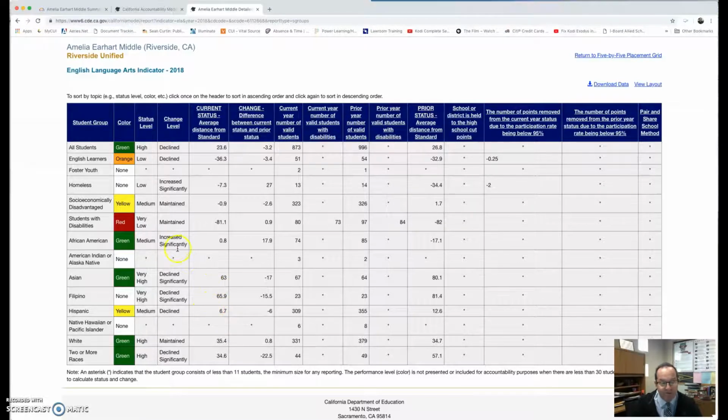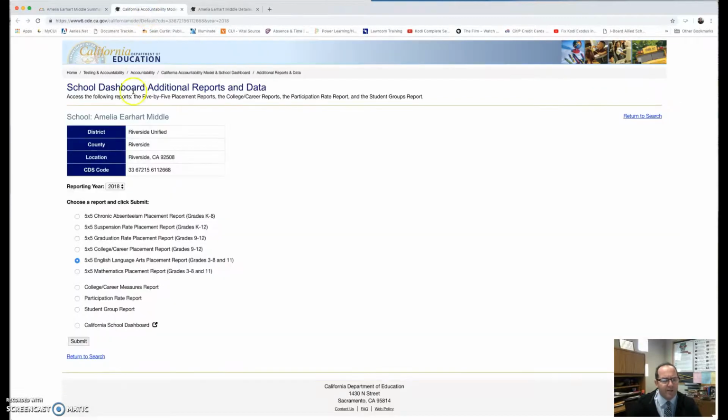We did have some greens increase significantly with our African American group, which is very, very positive, and in our Asian students. Our white students maintained, with slight growth, but 2 or more races we declined significantly. Look at the -22. So this is just some more data. Going back to this screen, we're going to go ahead and pull up mathematics.